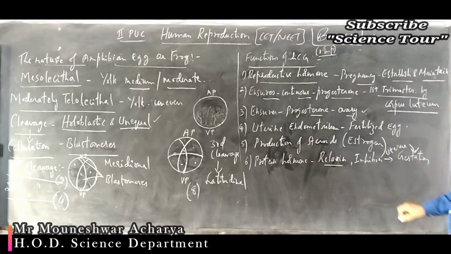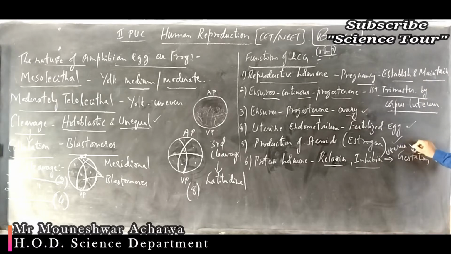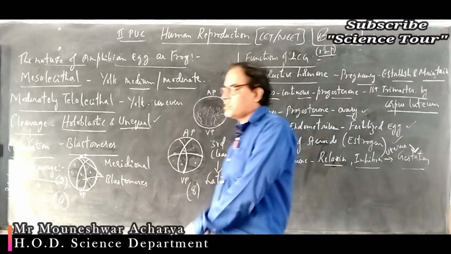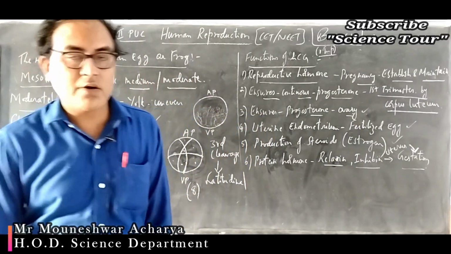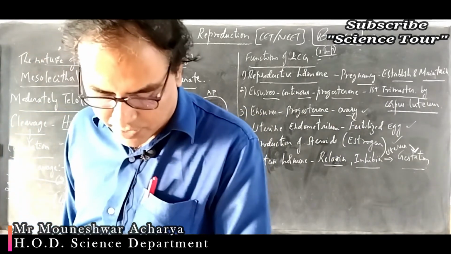So it also ensures the continuous secretion of progesterone by the ovary. Then the uterine endometrium, ensures the fertilized egg is implanted on the wall of the uterus. Then it also helps for the production of steroids like estrogen and protein hormones like relaxin and inhibin by the uterus for the gestation to occur. These are all the functions of human chorionic gonadotrophin or HCG, very important.